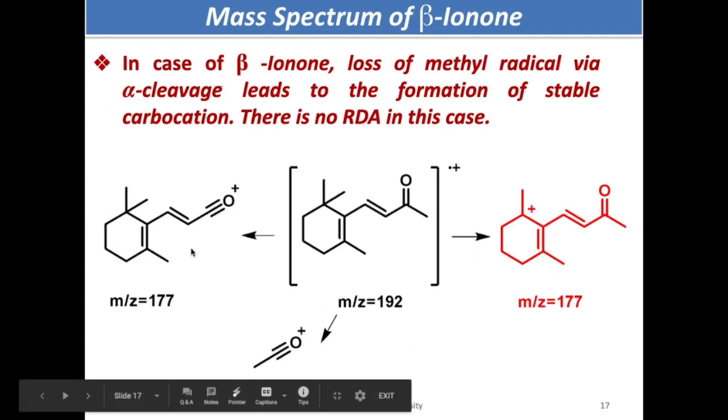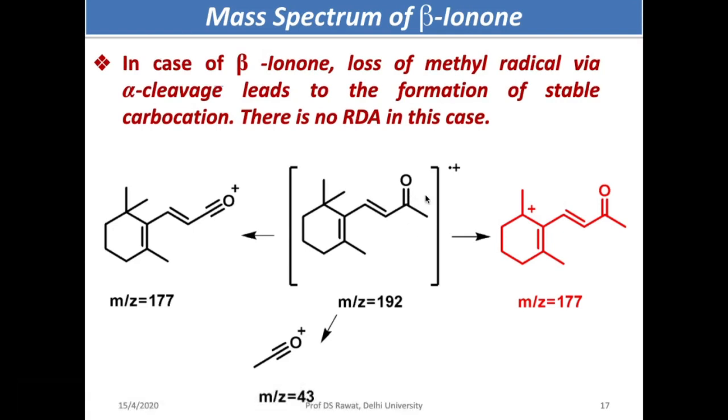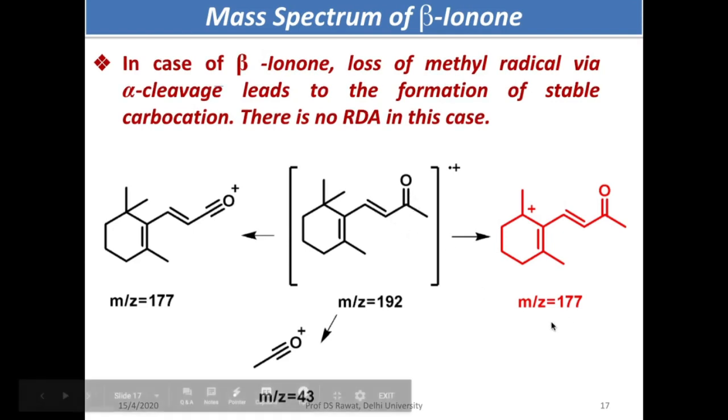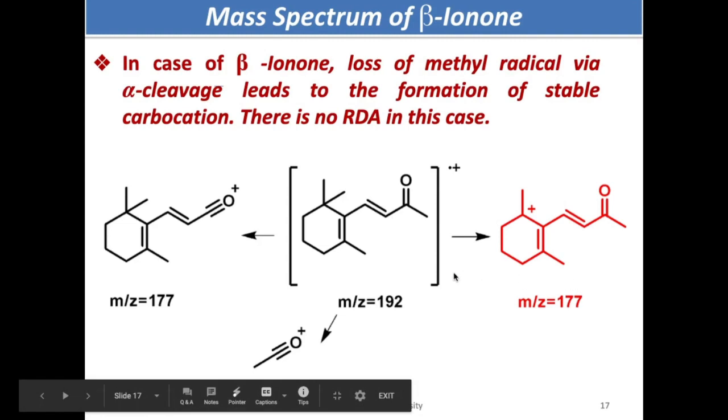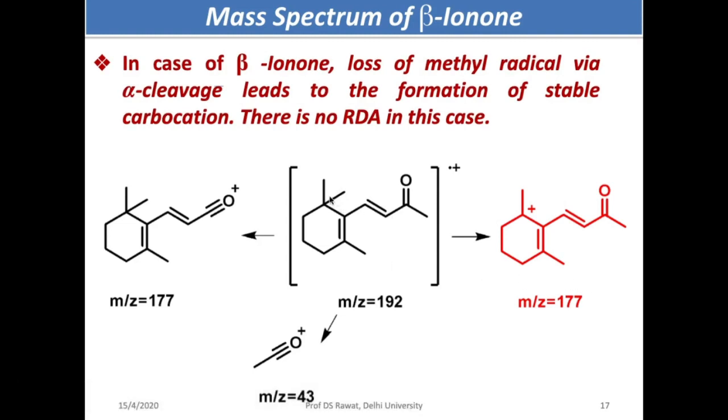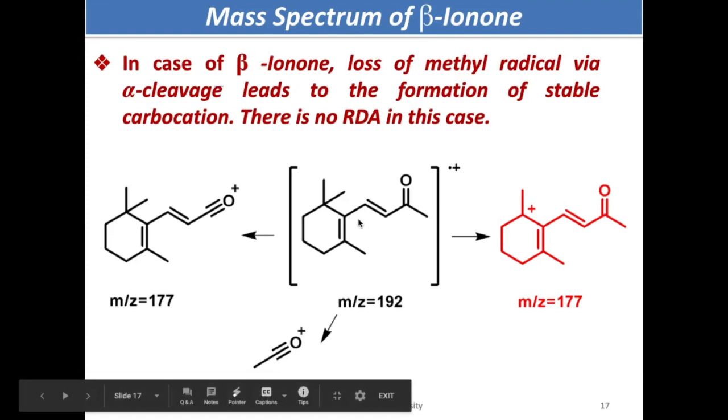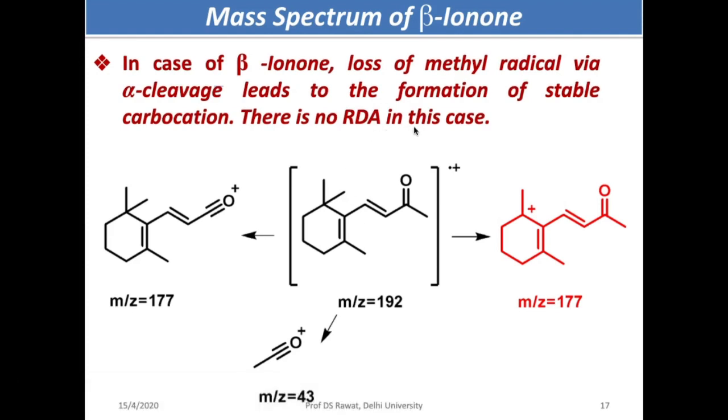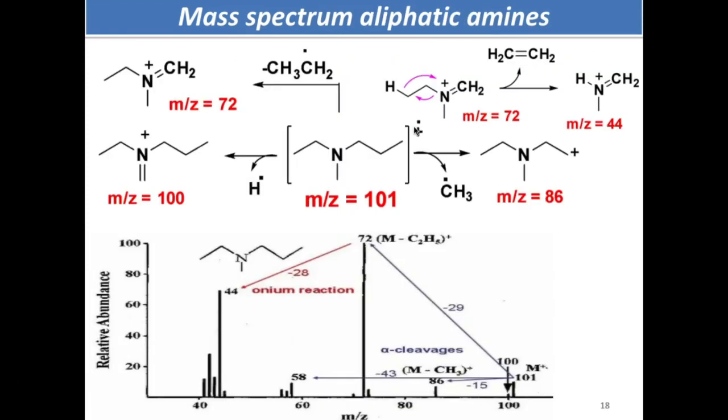In case of the beta enone, this is the structure. So what happens here? You can get a peak at 177 by the removal of this methyl or this methyl, giving an oxonium ion, and this is very stable. So it does not undergo retro Diels-Alder rearrangement in this case.